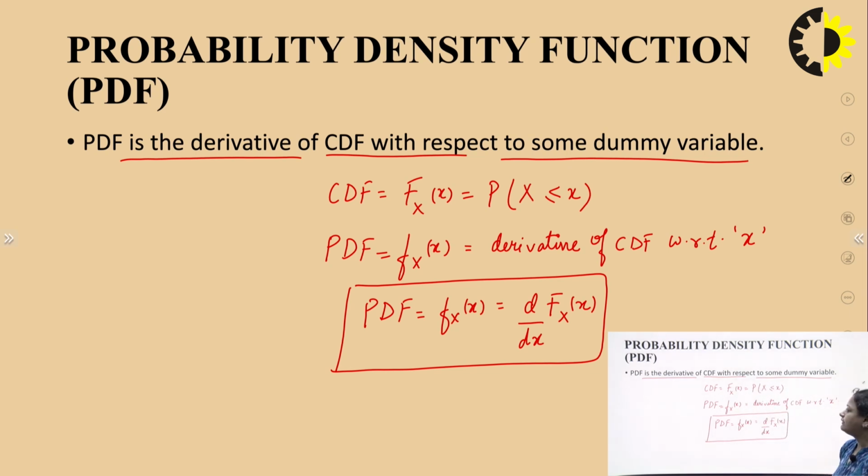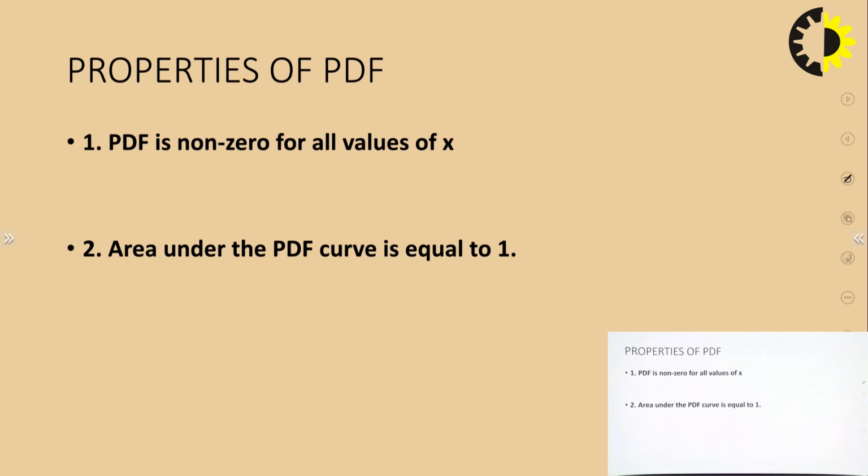So, now we have two different terms, CDF and PDF, both of which relate to the random variables. CDF is giving me the probability that the random variable is less than or equal to x, and PDF is equal to the derivative of F_X(x), that is, the derivative of CDF. Next, we will check the properties of PDF.